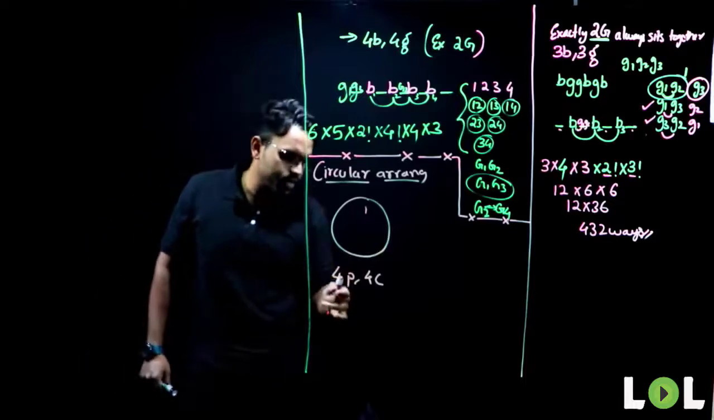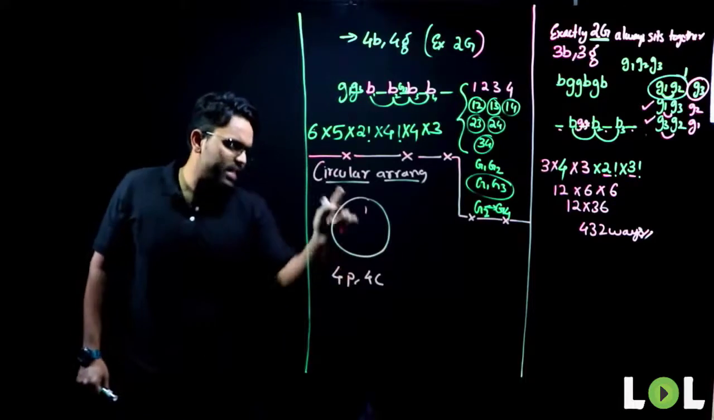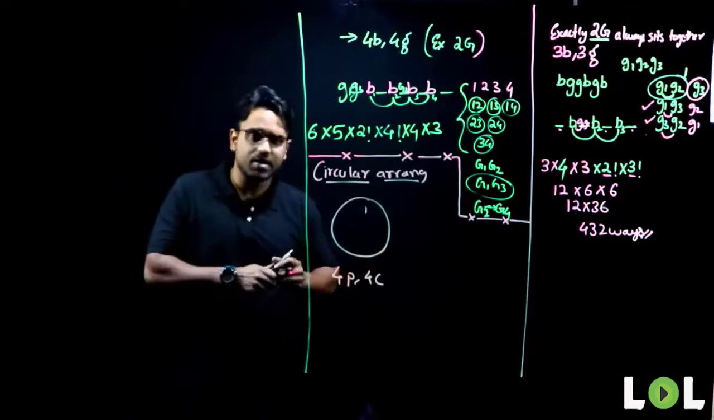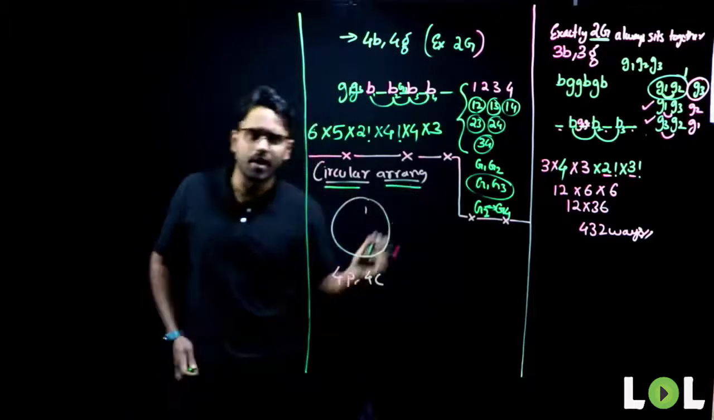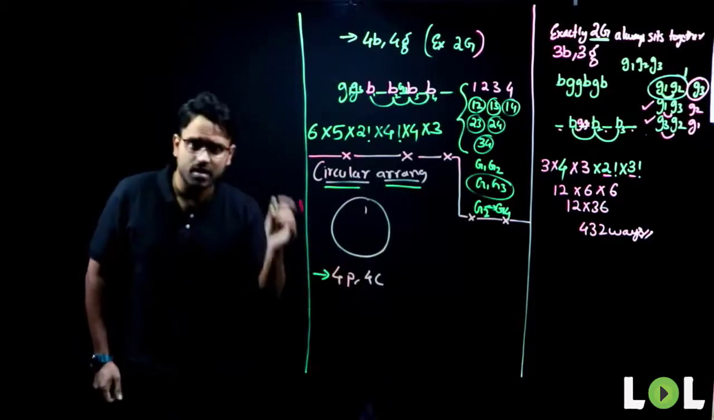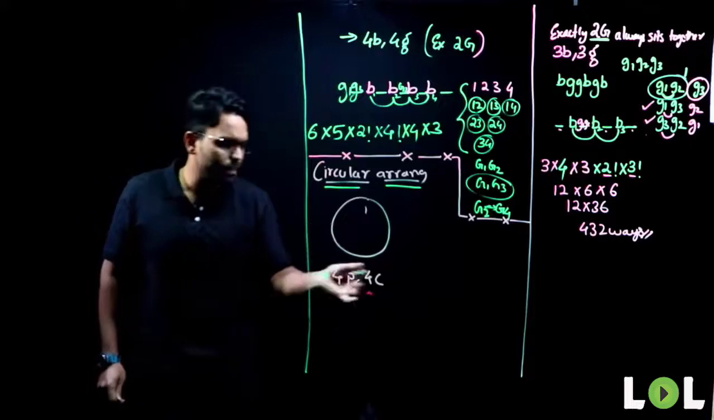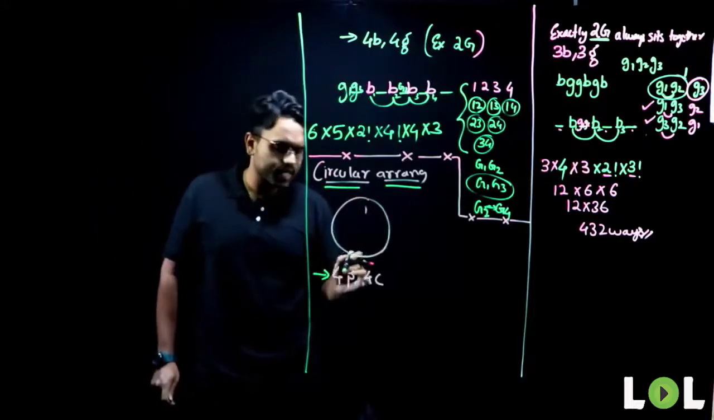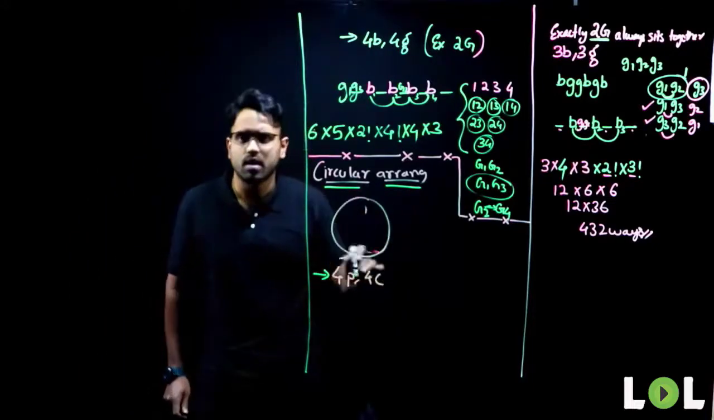Yes, let's go to the next question that we have here. What does it say? Circular arrangement. Everyone pay attention. What are we going to do here? There are 4 people and 4 chairs. The question will be something like this: in how many different ways can 4 people be arranged in 4 chairs in a circular arrangement?